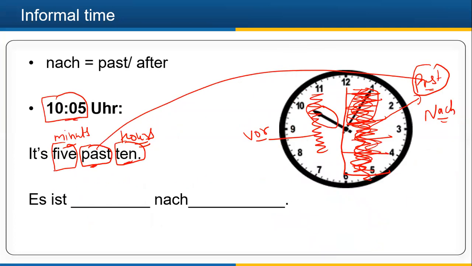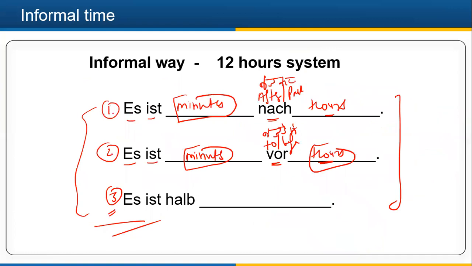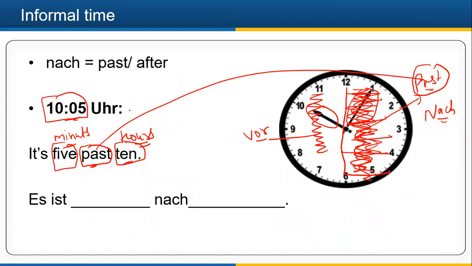So as you already know, we have three structures here. First structure is with nach, second structure is with vor. So Es ist, Es ist, and then I have a blank. In the blank I should write minutes. How many minutes are done? 5 minutes. So Es ist 5 nach, and then hours. Hours is 10. So Es ist 5 nach 10. It is 5 past 10. Nach is bajkar.